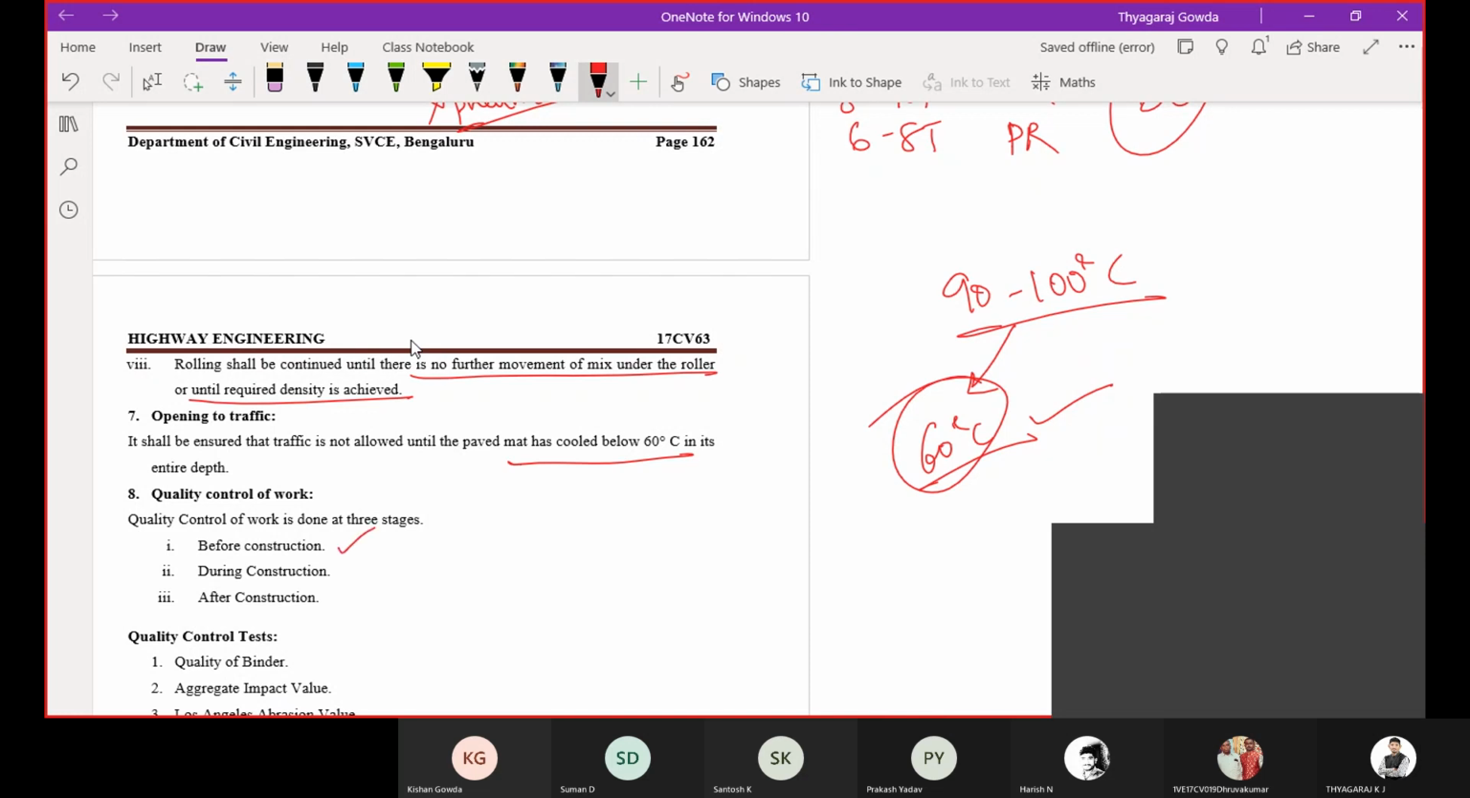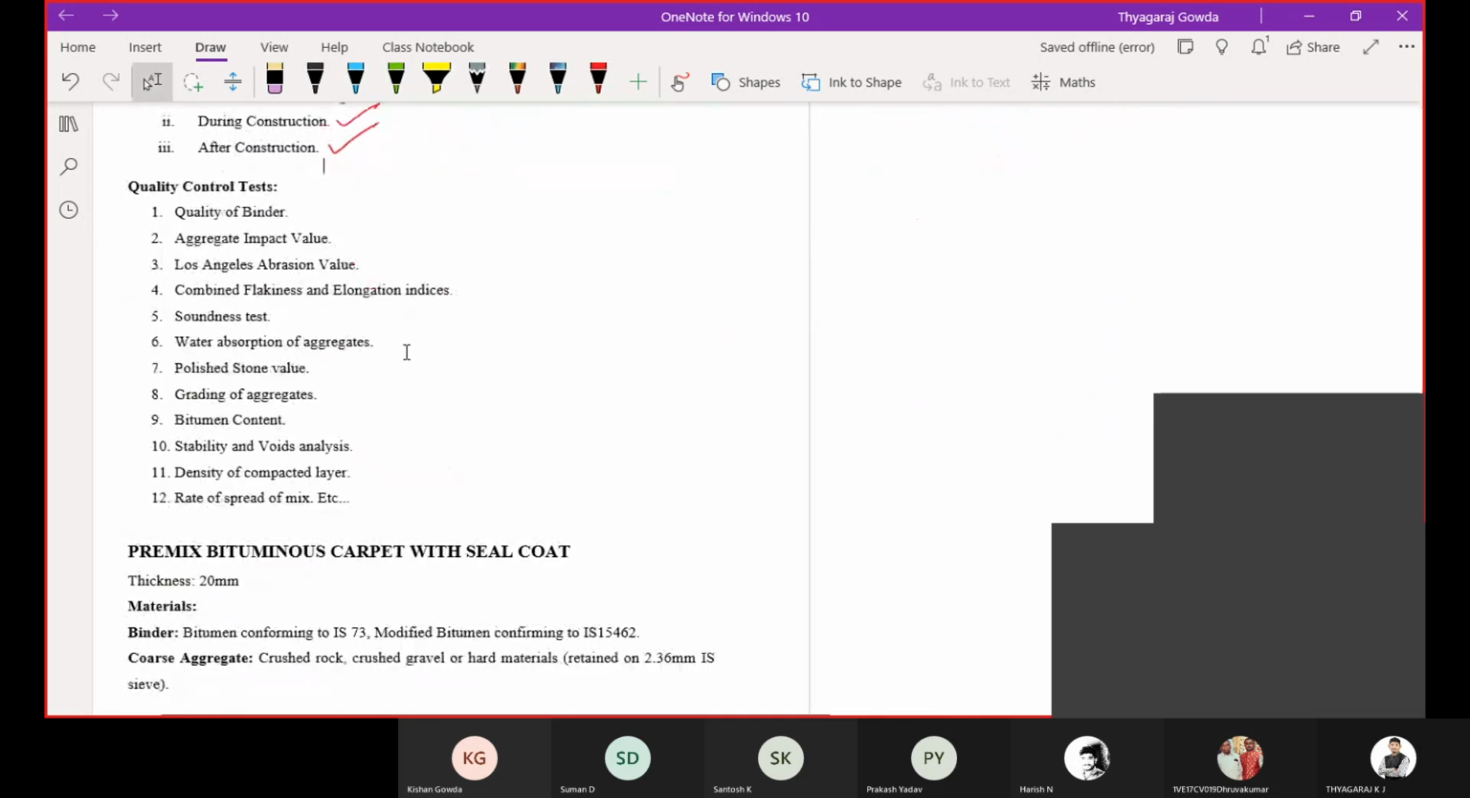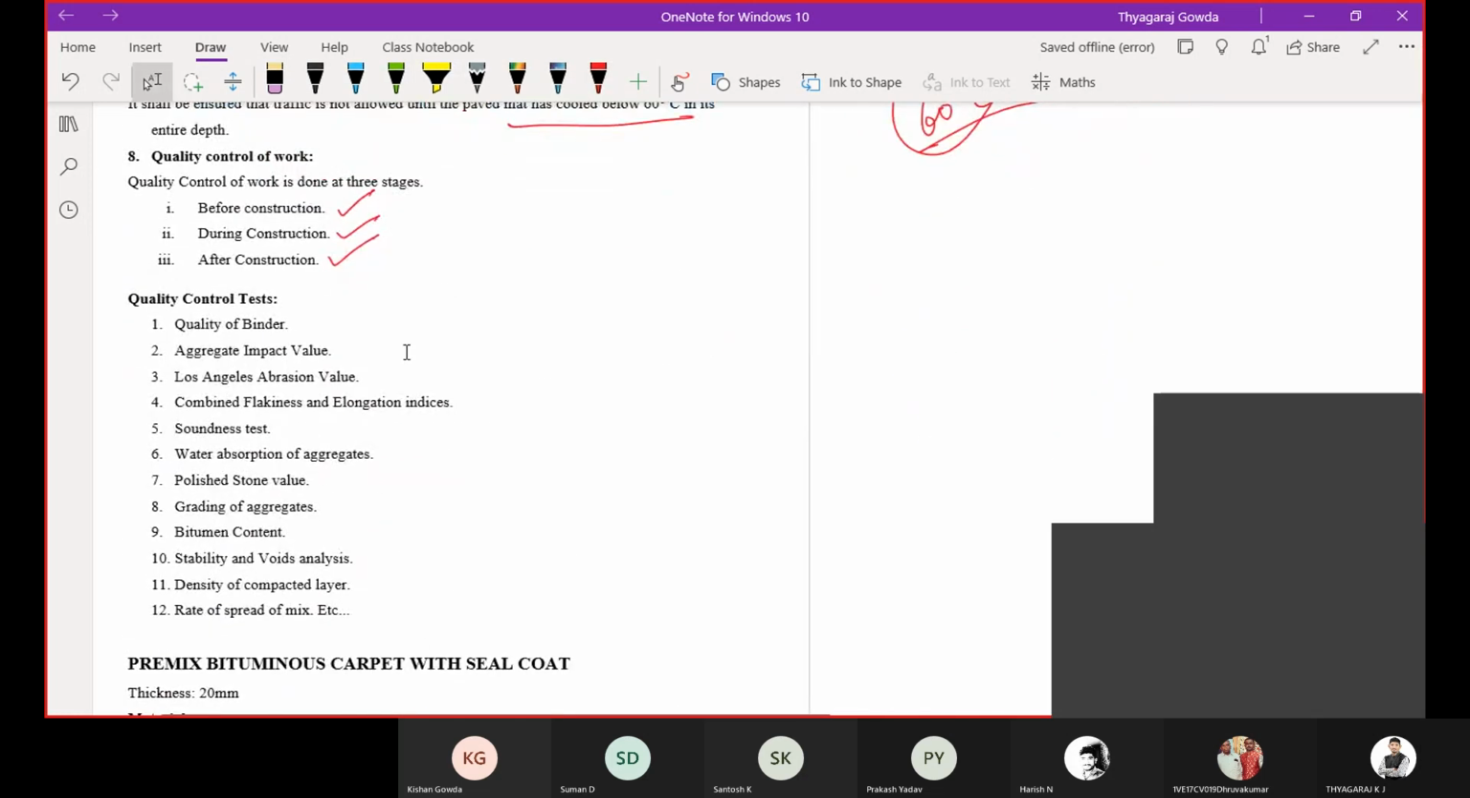Then quality control: before construction, during construction, and after construction you are going to do the quality control work. What are the quality control tests you are going to conduct? There are quality of binder, aggregate impact value, abrasion value, combined index, soundness test, water absorption, polishing stone value. Grading means sieve analysis, so don't get confused with the grading. Then bitumen content, stability and voids analysis, density and rate of spread of mix, which checks the efficiency of the paver.